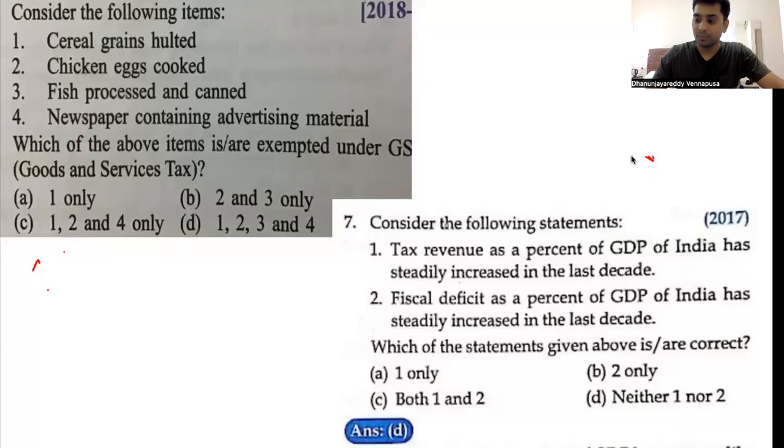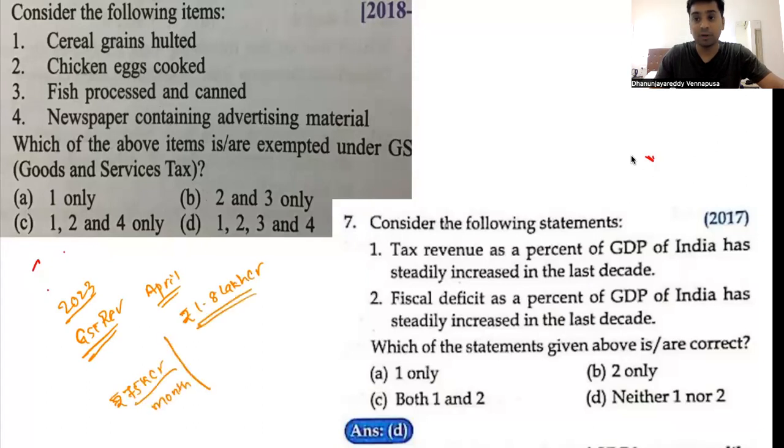One thing that we have to understand is, recently in the year 2023, if you look at the GST revenues of the government, every month the government gives the GST revenues, right? Day before yesterday in the newspaper they have given the revenues. So in April 2023, the highest amount of GST was collected for a month, 1.8 lakh crores in one month, and this was a substantial increase compared to the pre-GST era. Before GST was implemented, the government used to get around 75,000 crore rupees per month. But after introducing GST, today you are receiving 1.8 lakh crores.